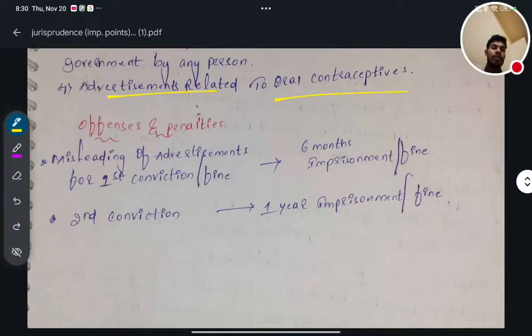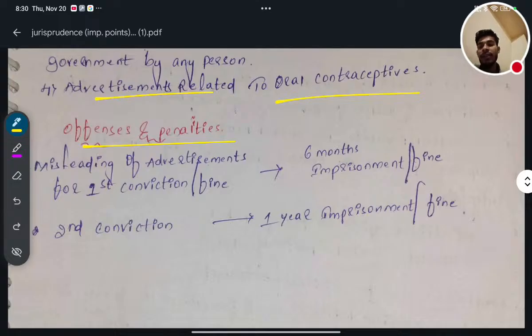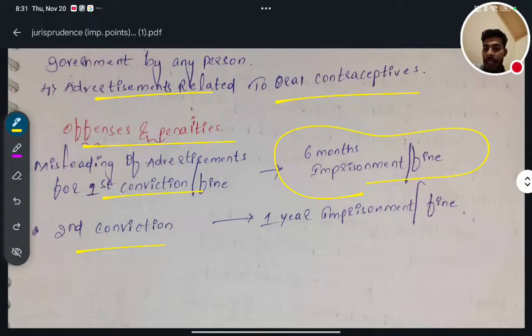So next, offenses and penalties. What are the offenses and penalties for doing prohibited advertisement or any type of misleading advertisement? For the first conviction, 6 months imprisonment. For the second conviction, 1 year imprisonment.